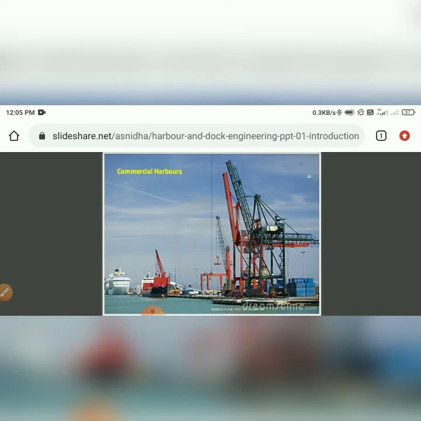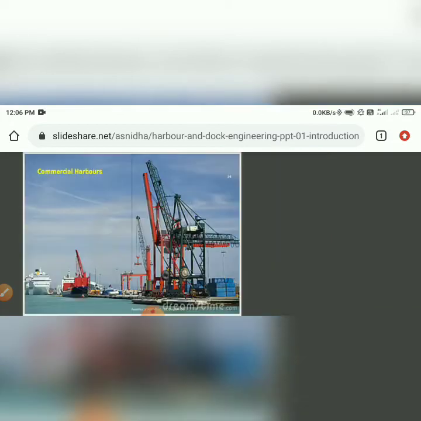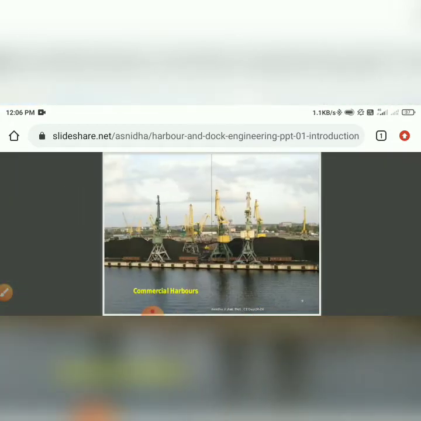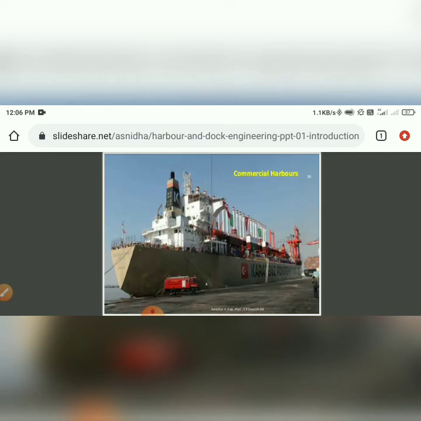In port and harbor, as you have seen in the online lectures, there is not much difference between the port and harbor. Every port is a harbor, but every harbor is not a port, because in a harbor you can only shelter in an emergency kind of situation, such as for refugee, but in a port you can do loading and unloading and every type of activity. So this is a minor difference between port and harbor. Here are more pictures of commercial harbor.